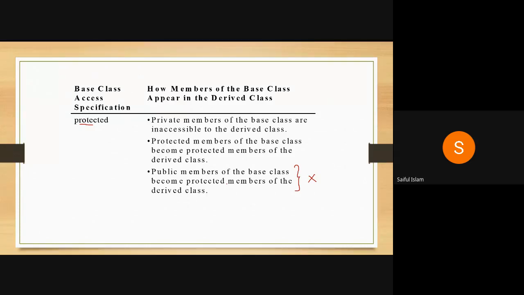So what's the difference here? The difference is in one level of derivation. If you derive again, this public data will become private in the next level of derivation. So in terms of access specification, there is no difference between private and protected.